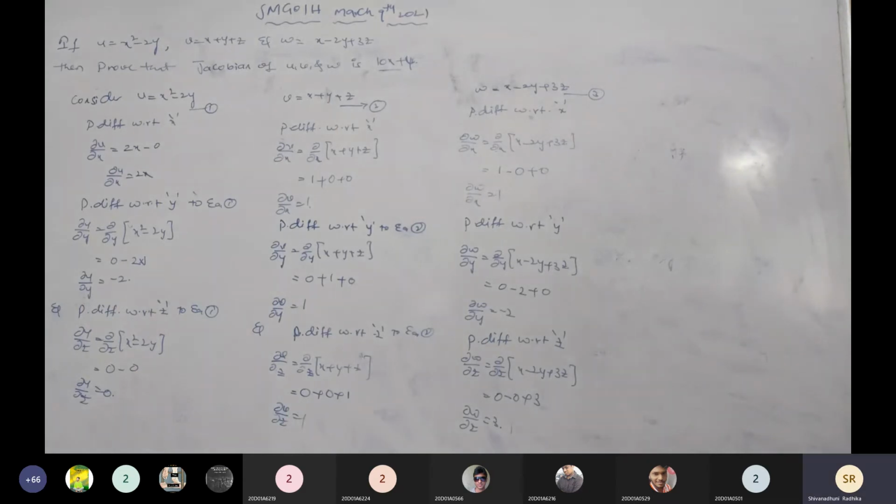Next, what shall we do? Substitute in the equation. Those partial derivatives we substitute in the Jacobian, right? First take a pick, all of you.